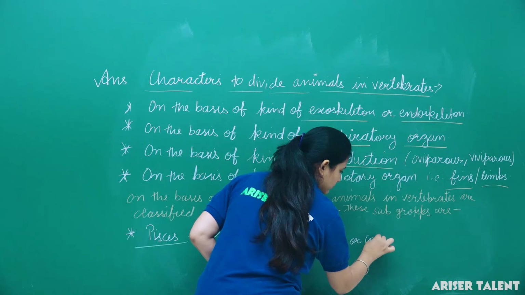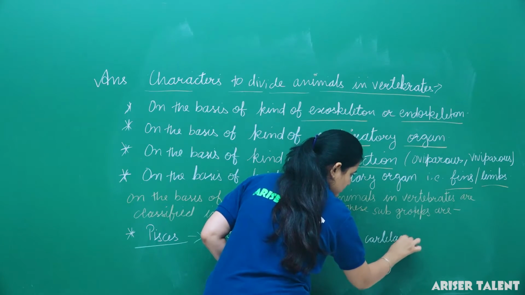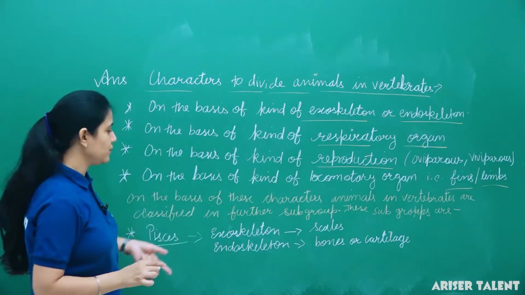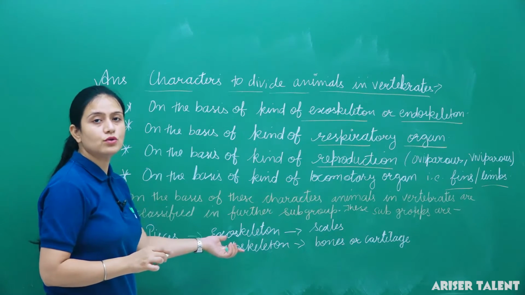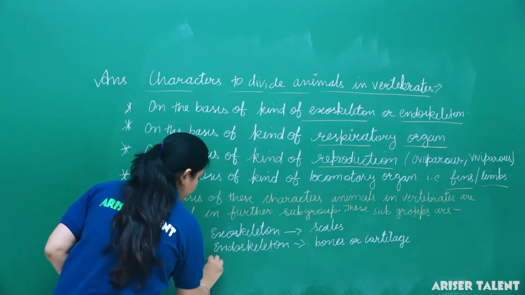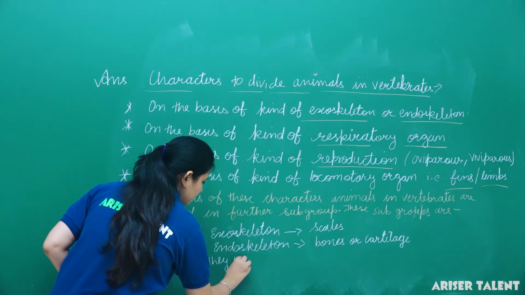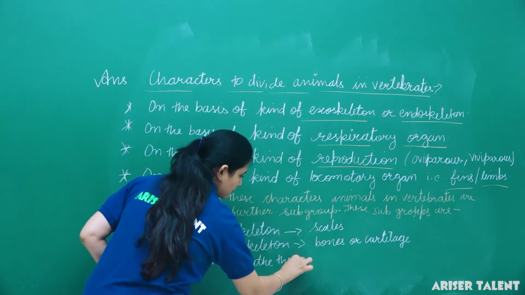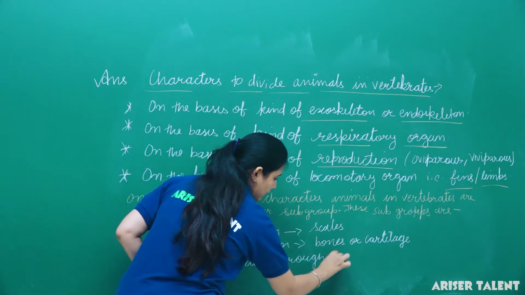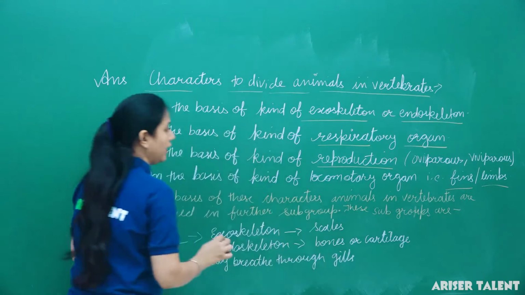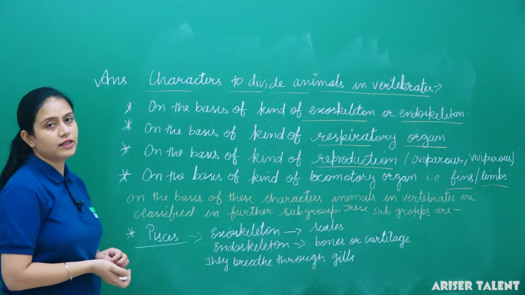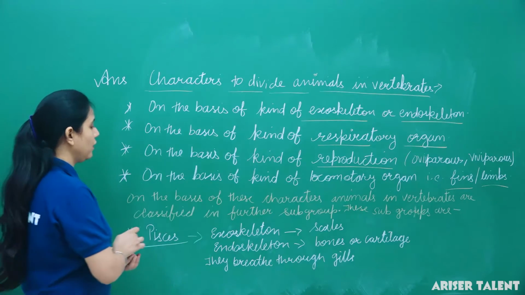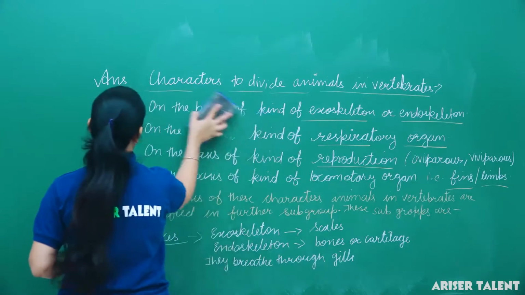Okay, next was respiratory organ. On the basis of respiratory organ, Pisces breathe through gills. And if we talk about the locomotory organ, then they swim with the help of fins. Clear?